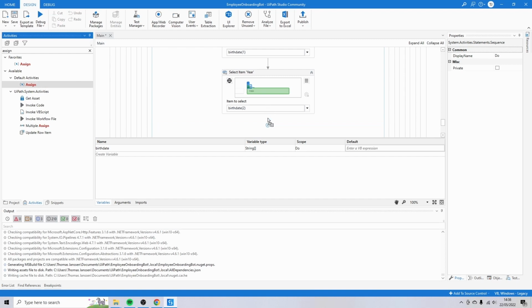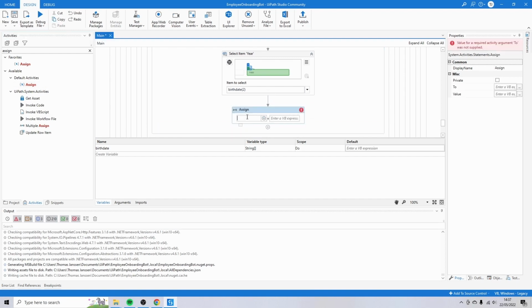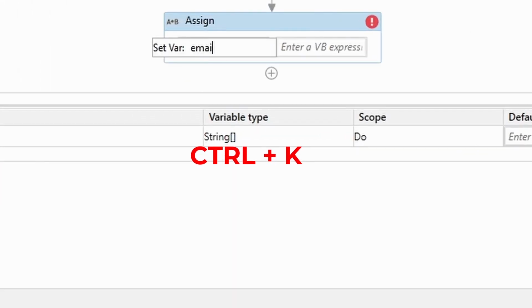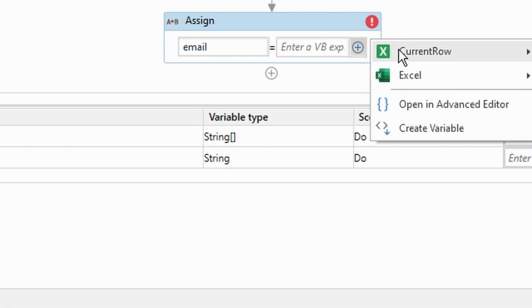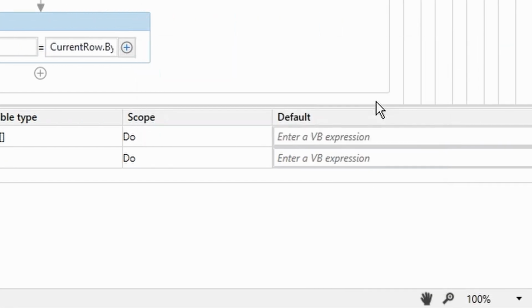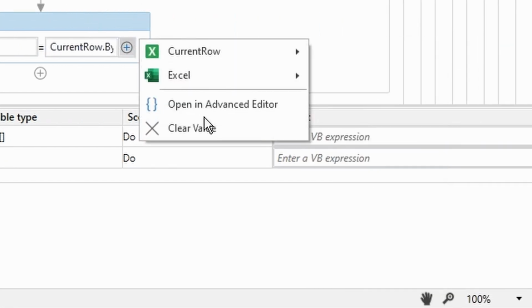Drag it to the middle of the screen. And I'm going to call this variable email. Use Ctrl-K, and enter an expression, Ctrl name. And again, let's edit the expression.